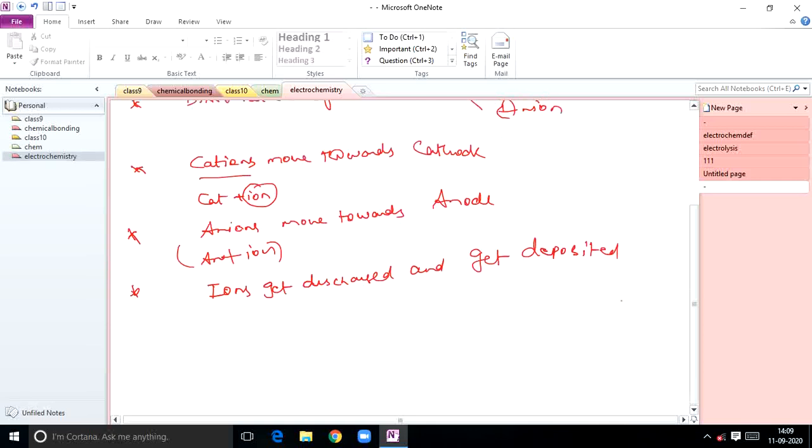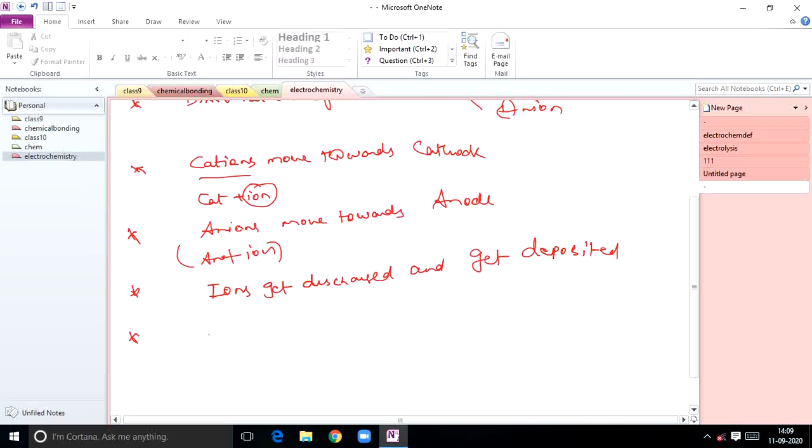That is also a key point. Cations migrate towards cathode, anions migrate towards anode and get deposited at their respective electrodes.